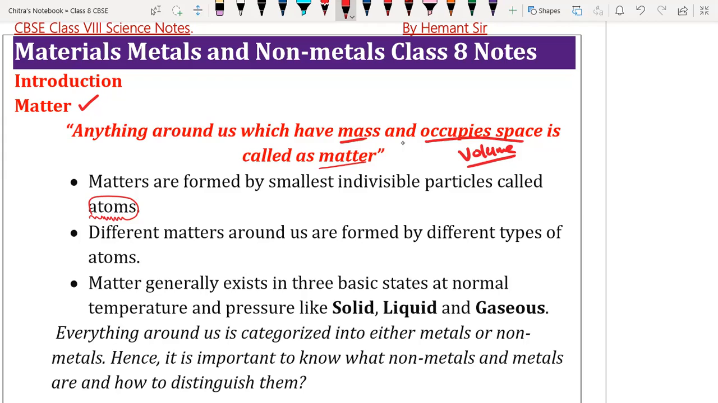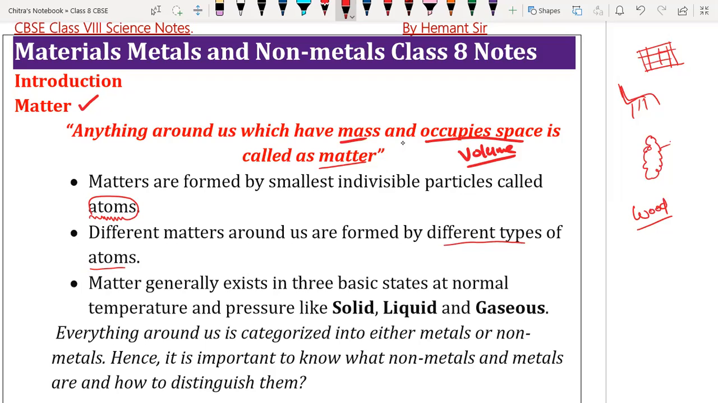Different kinds of matter are formed by different types of atoms. Suppose we have a plastic chair, it is made up of different material. We have the iron grills on our window, again made up of a different type of atom. Gold ornaments are made up of gold, a different type of atom. Wood is also made up of different types of atoms. So different matter is made up of different types of atoms.